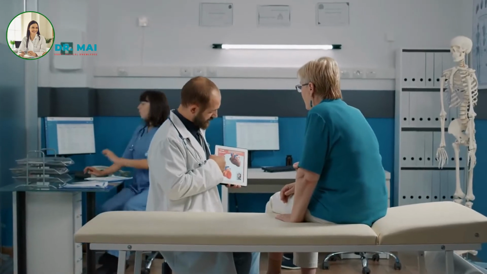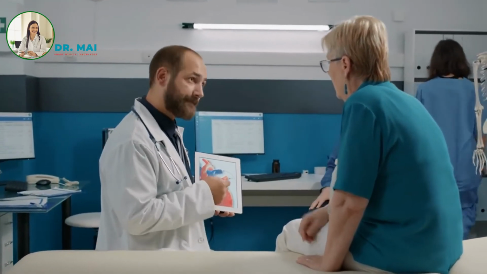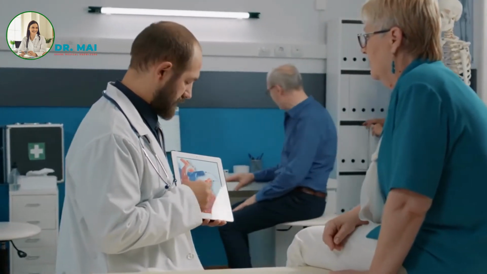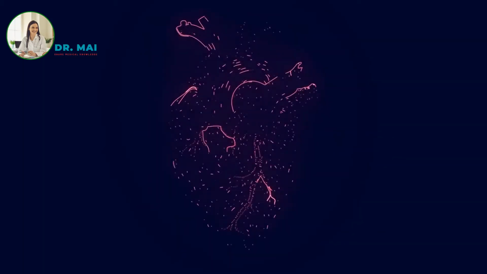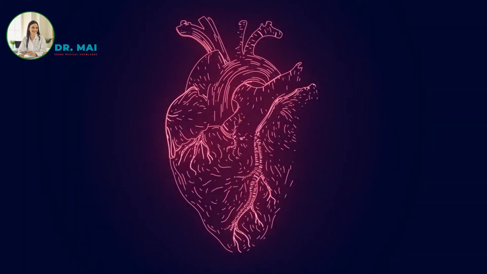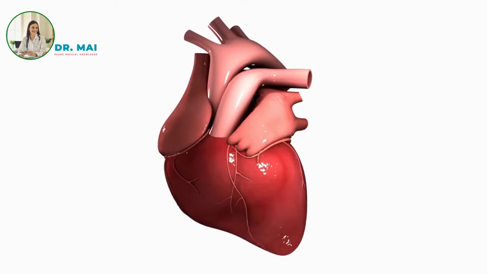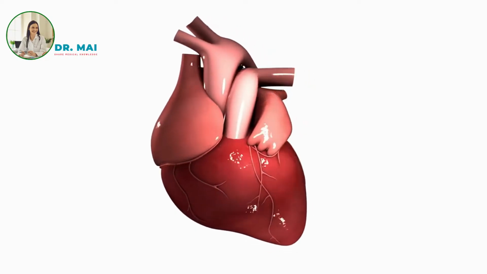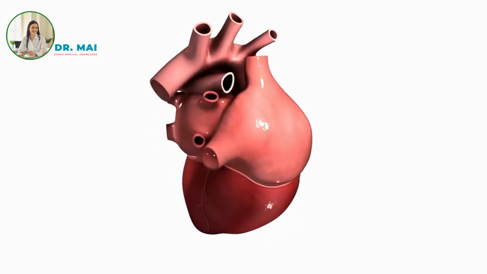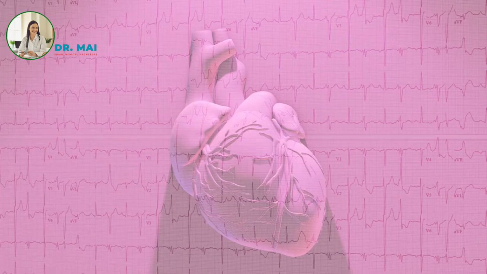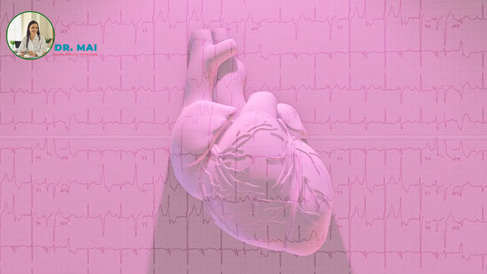The consequences of untreated coronary artery disease. Left untreated, coronary artery disease can lead to additional complications, including arrhythmia and congestive heart failure. Arrhythmia, or irregular heart rhythms, can be life-threatening. Congestive heart failure occurs when prolonged reduced blood flow weakens the heart muscle, making it unable to pump blood effectively. Prolonged reduced blood flow to the heart muscle weakens its function, resulting in irregular heart rhythms and eventual heart failure, explains Dr. Rozo. Therefore, it is imperative to promptly address the condition to reduce the risk of these serious consequences.